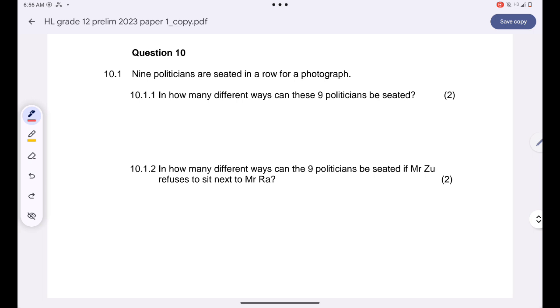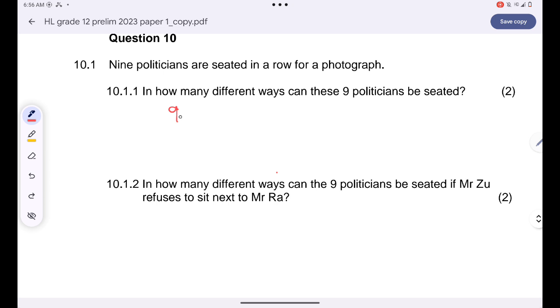Okay, we are told that 9 politicians are seated in a row for a photograph. In how many different ways can the 9 politicians be seated? The 9 politicians, guys, can be seated in 9 factorial ways. Are you together? In 9 factorial ways.